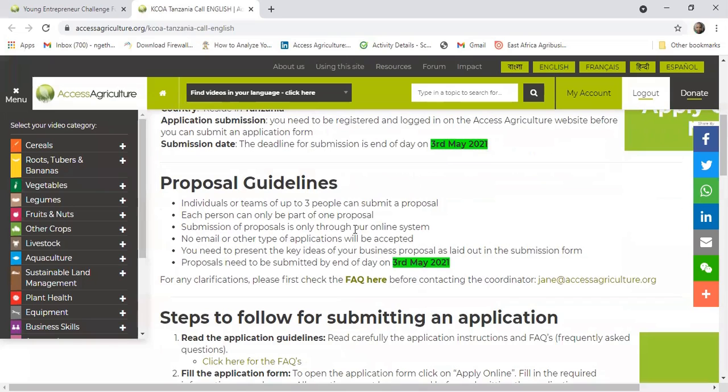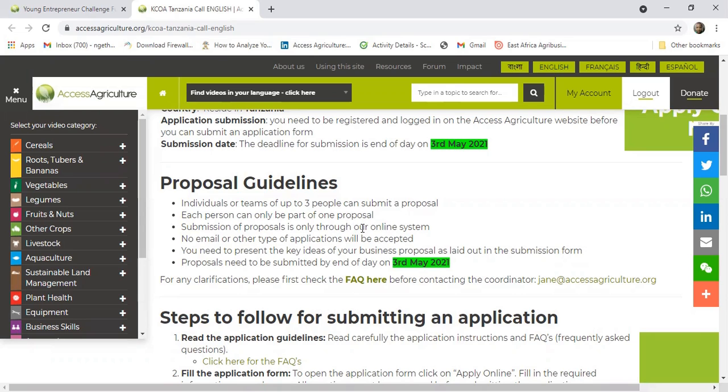There you're given the proposal guidelines. You're told that an individual or team of up to 3 people can submit the proposal. Each person can only be part of 1 proposal. Submission of proposal is only through the online system, so no other form of application will be accepted if it's not submitted online.